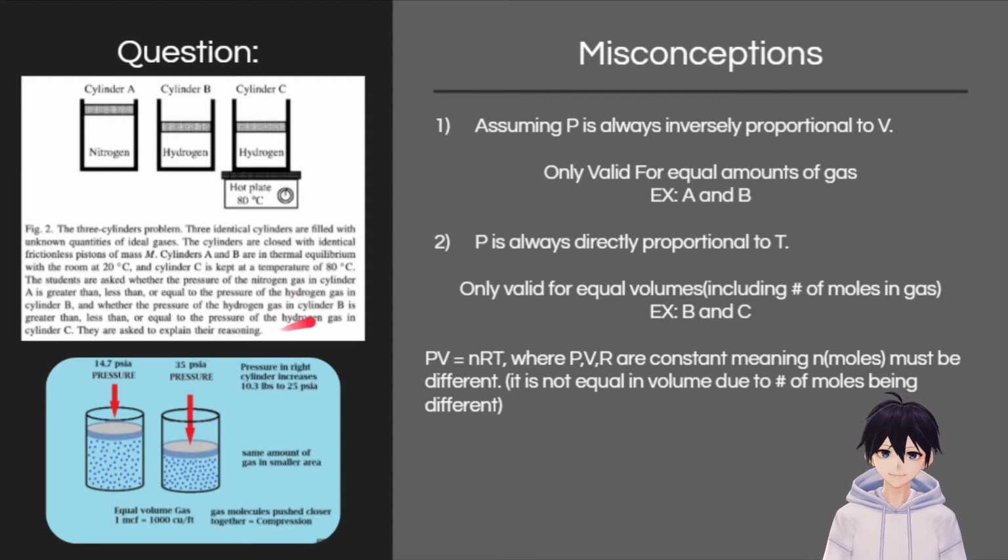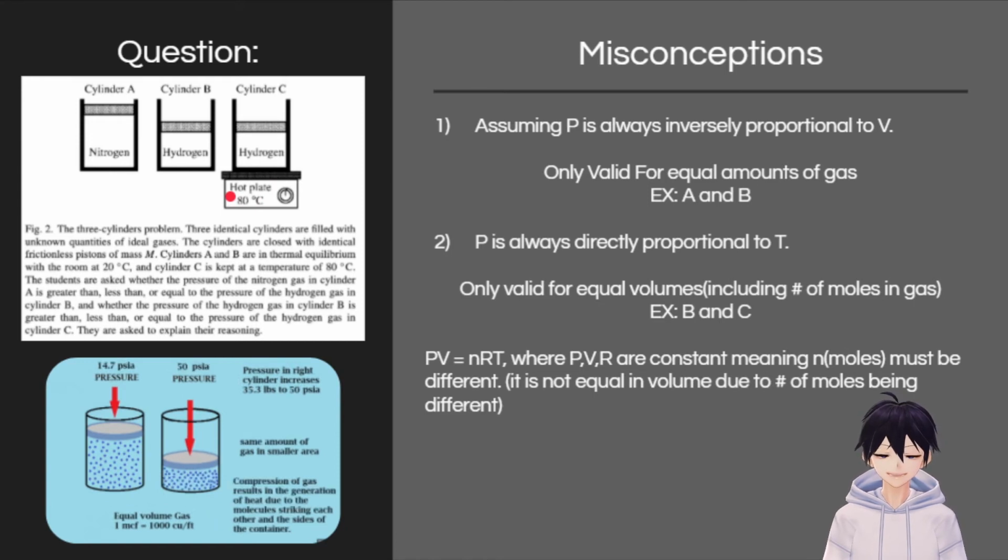The second misconception is that pressure is always directly proportional to temperature, which means as you add pressure, the temperature should rise as well. That's only valid for equal volumes, including the number of moles of the gas, and that's very important to keep in mind. That's an example of B and C.